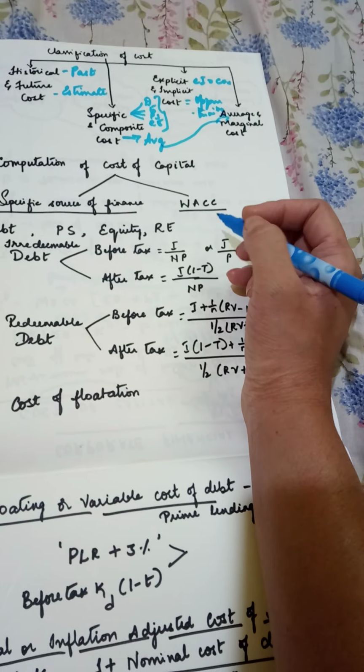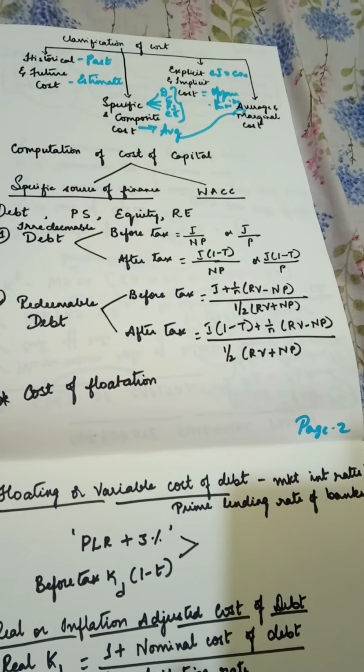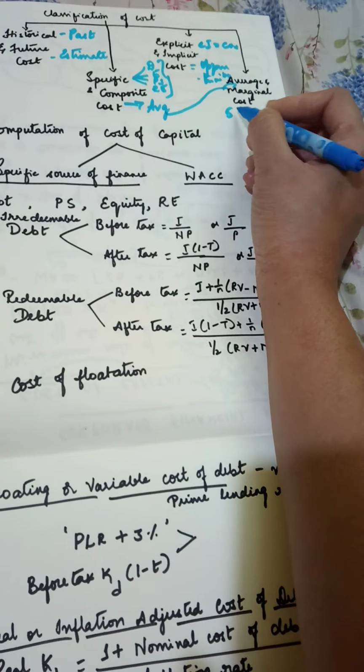What is marginal cost? Again, this also you have learnt in costing but from a different perspective. Let's assume a business has 5 lakhs in its business and it is running successfully, doing well, earning profits. Therefore it wants to expand. Now it needs additional 2 lakhs. When you are raising additional 2 lakhs, there will be cost associated with that, for which you need to pay returns to the investors.